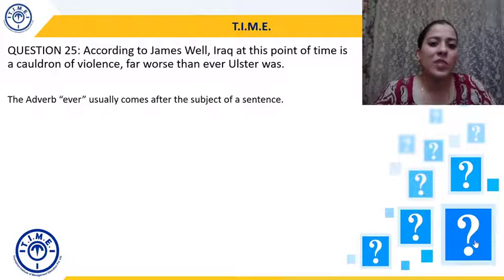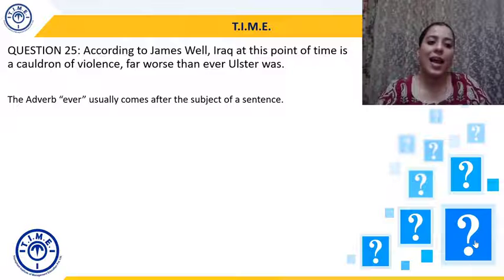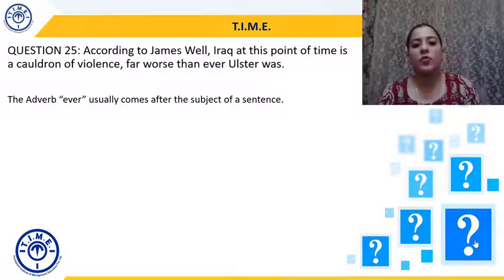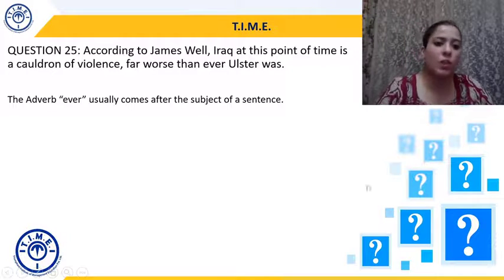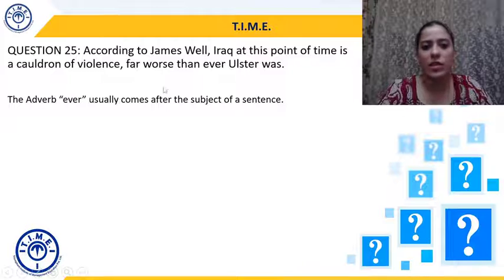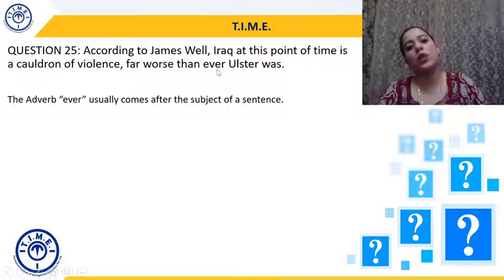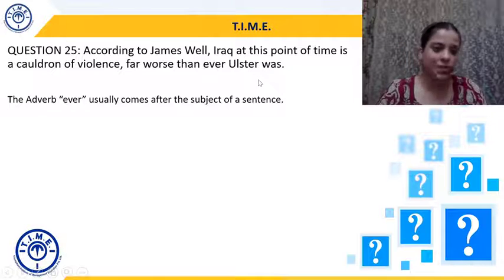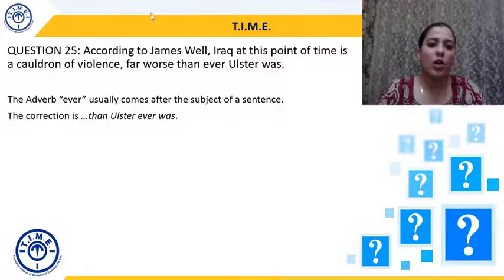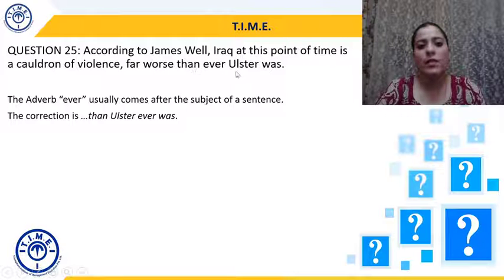So the placement of ever is actually wrong because the adverb ever usually comes after the subject of a sentence. So for this latter half of the sentence, Ulster is the subject and that's why ever should come after Ulster and that's the correction. According to James Well, Iraq at this point of time is a cauldron of violence. Completely right. The error is now here: far worse than ever Ulster was.